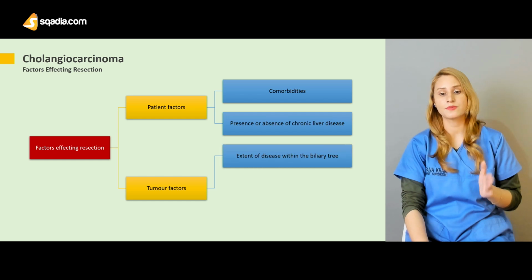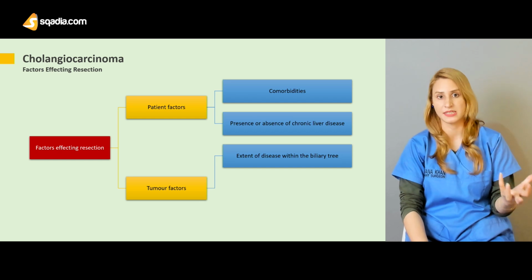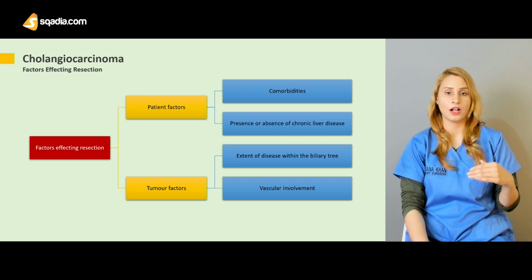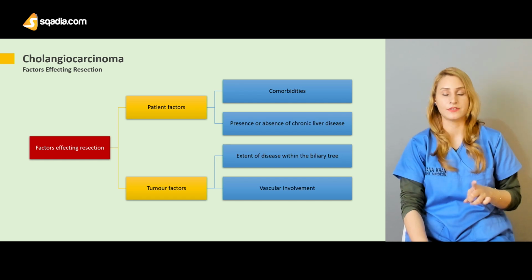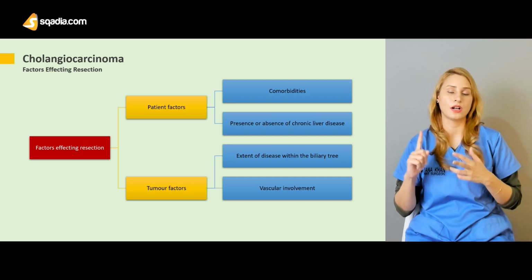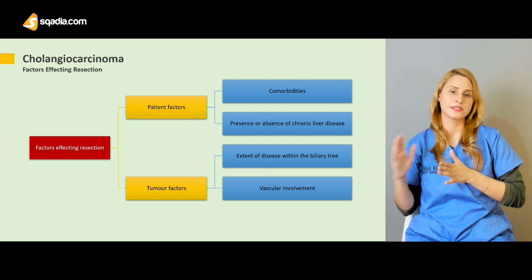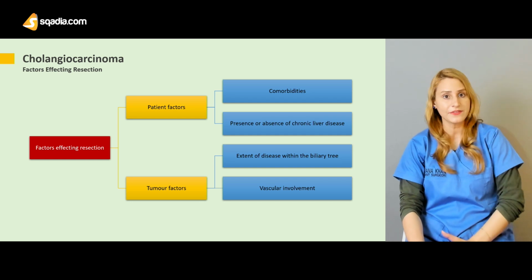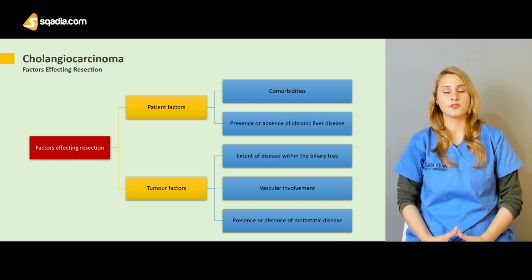In the tumor factors, what you need to consider is the extent of the disease within the biliary tree, how much of the tumor has already metastasized, or whether there's local invasion. And you have to consider vascular involvement, because vascular involvement is the key that's going to help you decide the resectability of the tumor. So remember the common hepatic, the superior mesenteric, the para-aortic involvement. If the tumor has extended to the stomach, pancreas, colon, or there is peritoneal seeding of the tumor, then they are definitely unresectable tumors, and then you have to decide on the absence or the presence of the disease.